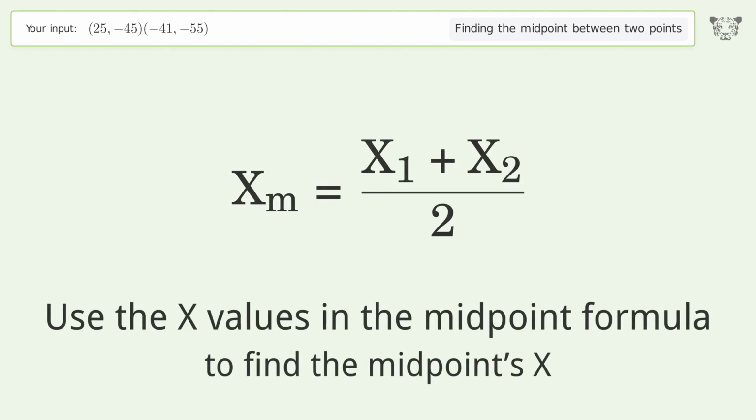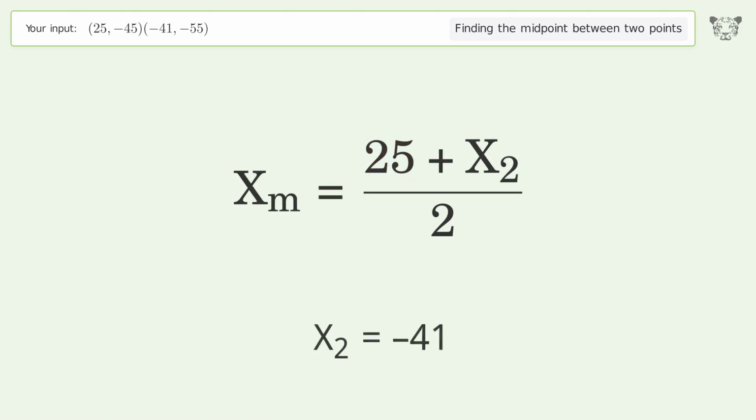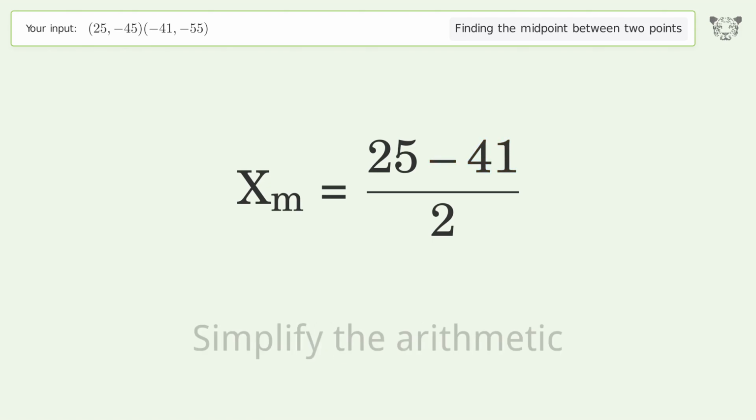Use the x values in the midpoint formula to find the midpoint's x. x1 equals 25. x2 equals -41. Simplify the arithmetic.